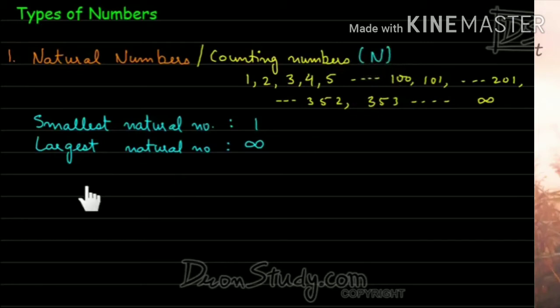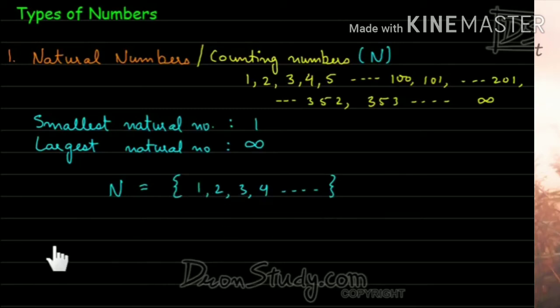Natural numbers is a set of all the numbers, that is 1, 2, 3, 4 and so on till infinity. N is the set of all the numbers from 1 to infinity.